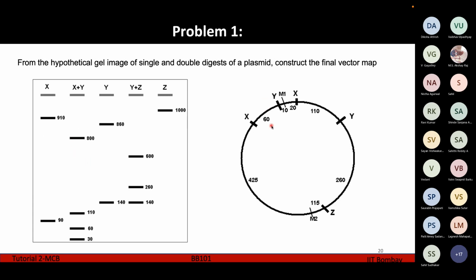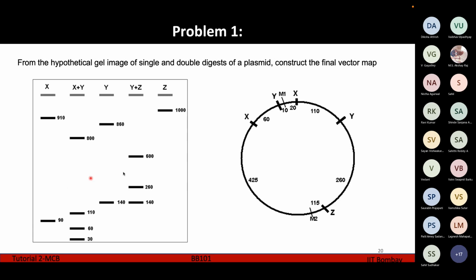X plus Y means one cut is made here and another cut is made here. If you count the number of bases, 110 plus 260 plus 115 plus 425 plus 60, it comes to 800 only. The next fragment is Y plus Z, which is 600 bases. Y plus Z means you're making one cut here and another cut here, and if you count it up, it will come to 600.